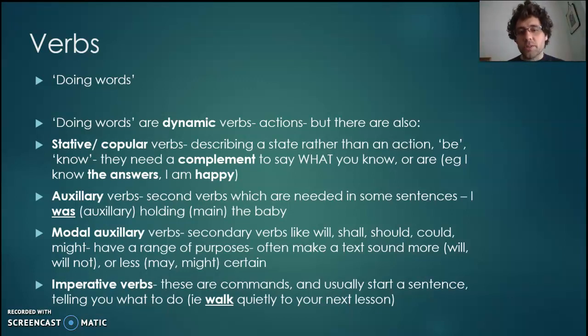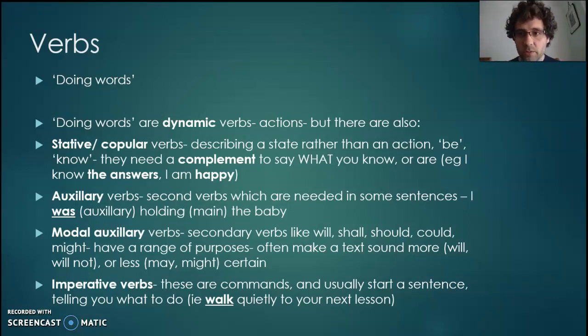There's also auxiliary verbs. They are just extra verbs that help the sentence make sense. So I was holding the baby. Was is an auxiliary verb that makes that sentence make sense. It doesn't really have meaning on its own. It just allows that sentence to make sense.